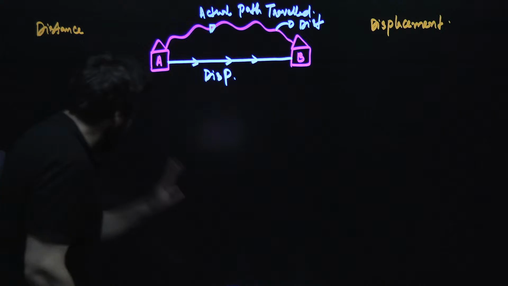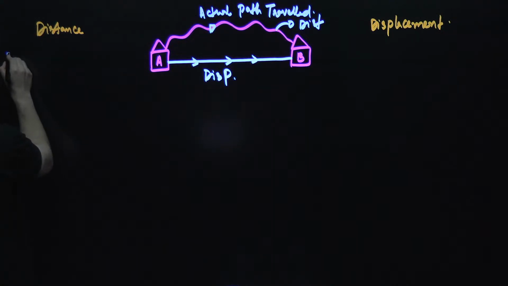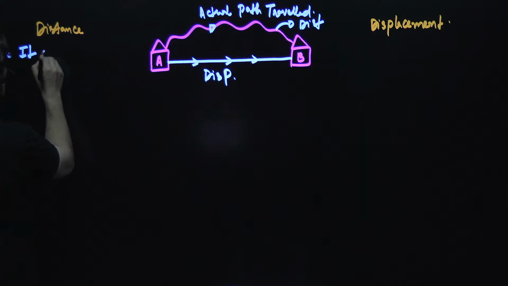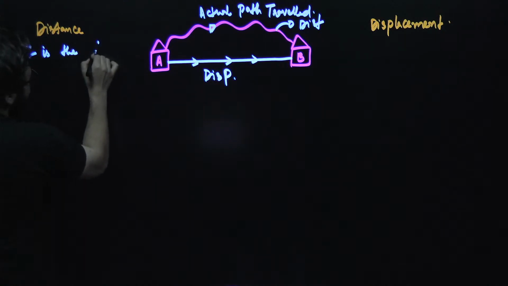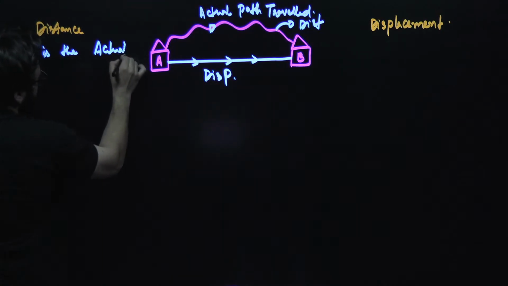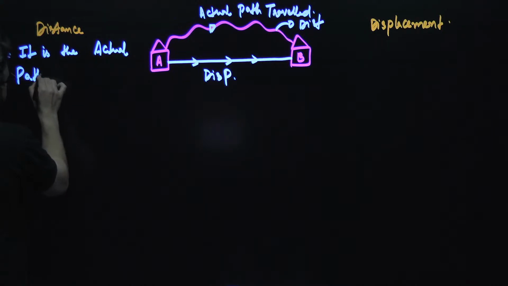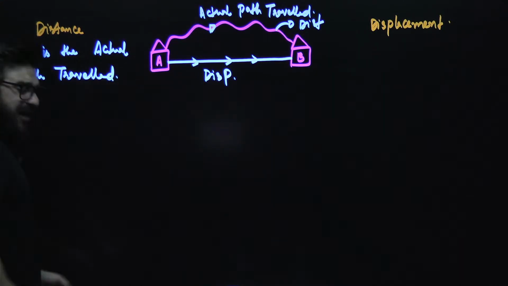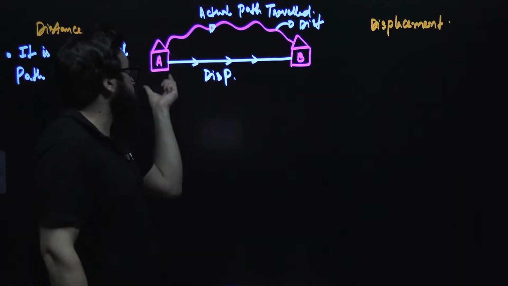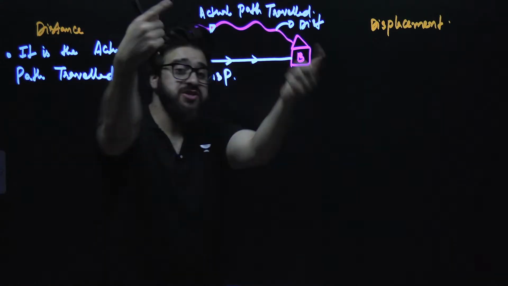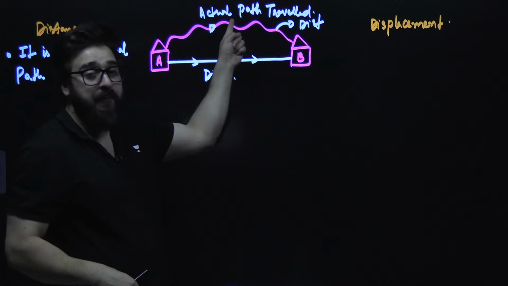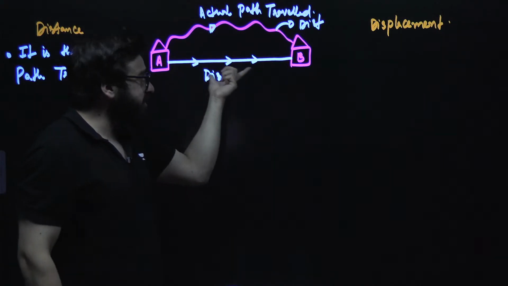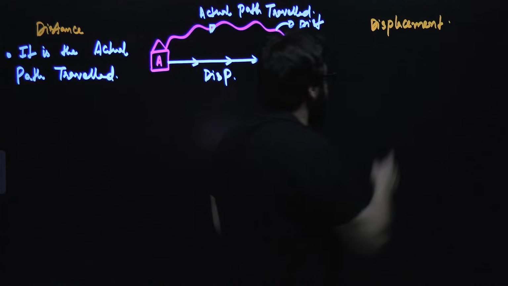So I can mention over here, when it comes to the distance, I say it is the actual path traveled. Since if you are moving from A to B, which was the actual path you traveled, sir? This one, upper one. And the shortest path between A and B is what we call the displacement.